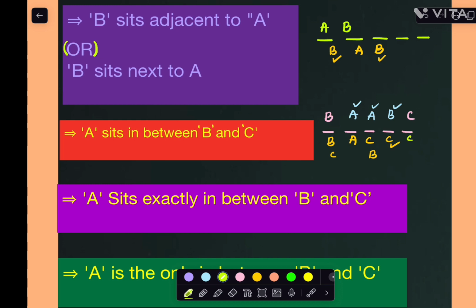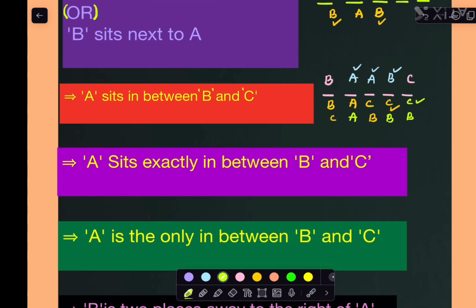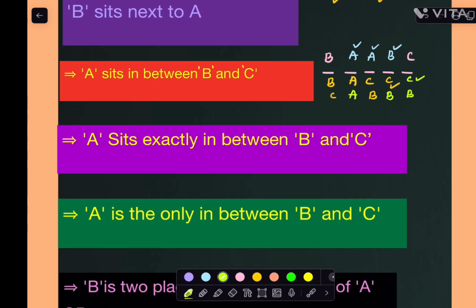And C might be here also. That is also correct. If I take A here, B might be here. Many possibilities we will get. Here between B and C, A might be anywhere. That is the meaning of it. If I know the B and C locations, A might be anywhere. In that way we can take it.